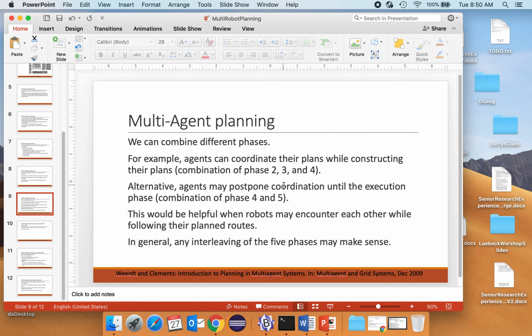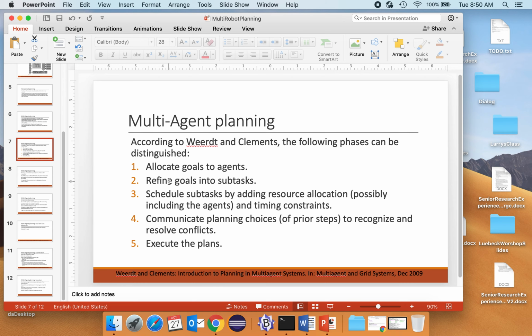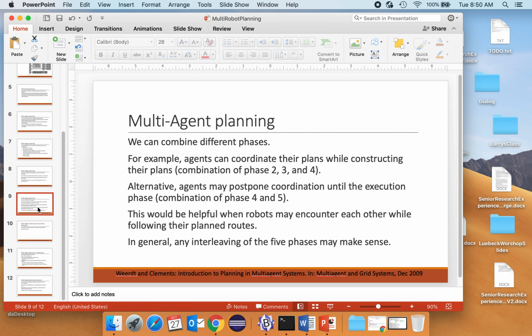But here's the more interesting thing. We can combine the different phases. So for example, agents can coordinate their plans while constructing their plans. So we would combine phases 2, 3, and 4. So now we truly go to a cooperative approach: refine, schedule, communicate. So we'll combine these things and communicate our choices.